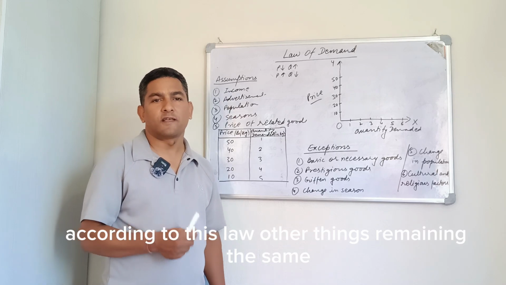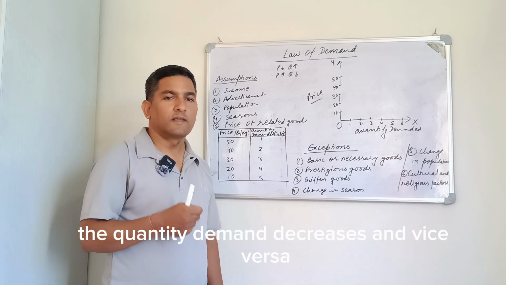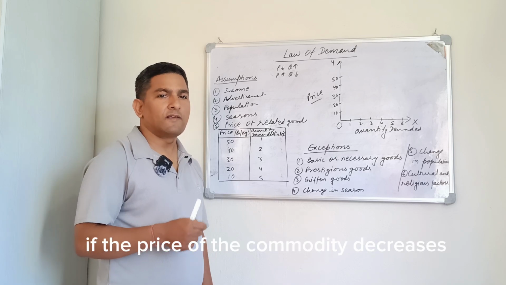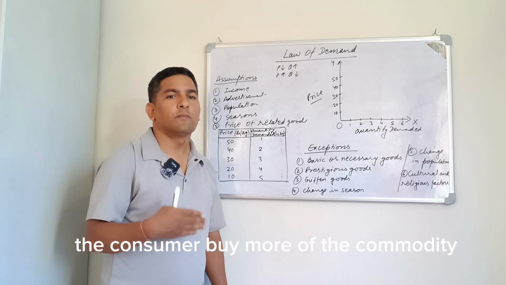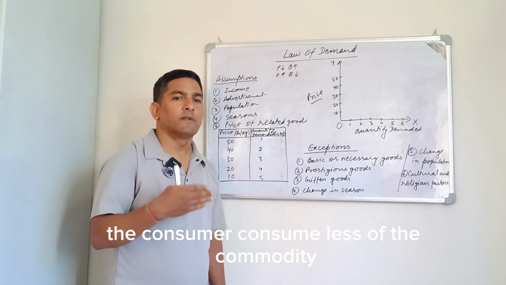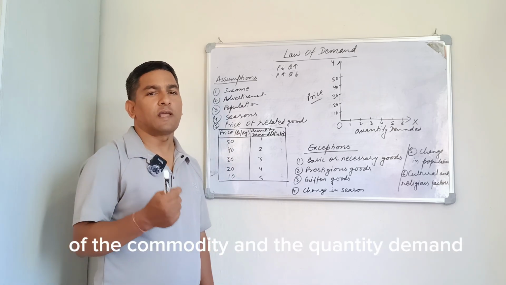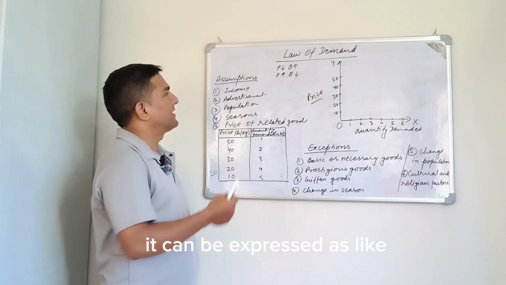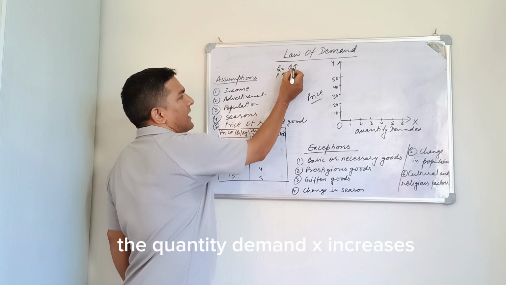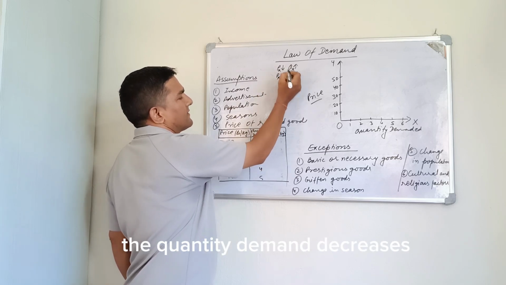According to this law, other things remaining the same, if the price of the commodity increases, the quantity demand decreases, and vice versa. That means other things remaining the same, if the price of the commodity decreases, the consumer buys more of the commodity, and if the price of the commodity increases, the consumer consumes less of the commodity. That means it shows the negative relationship between the price of the commodity and the quantity demand. It can be expressed like here: the price of X commodity decreases, the quantity demand of X increases, and if the price of the commodity increases, the quantity demand decreases.